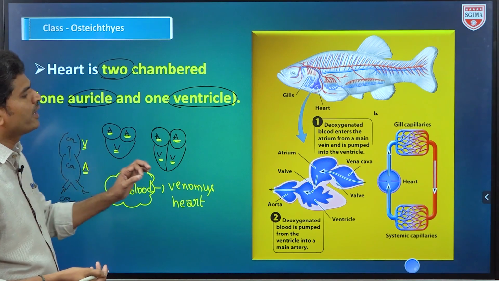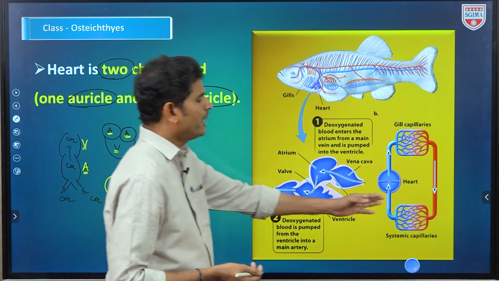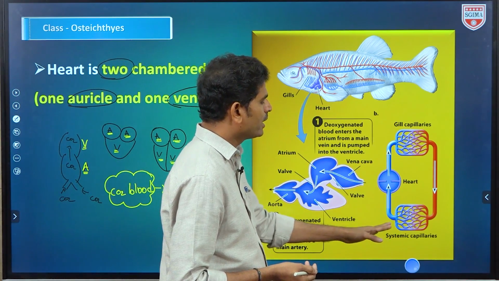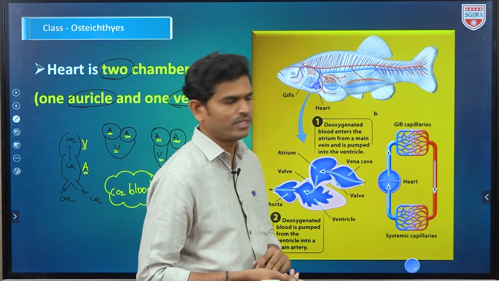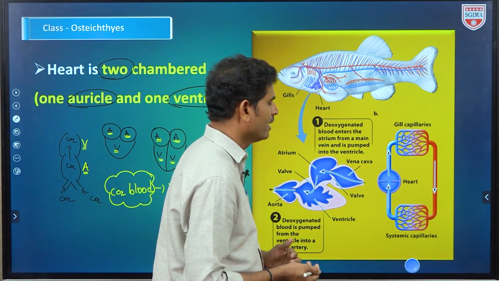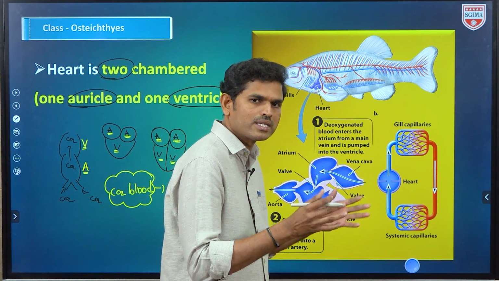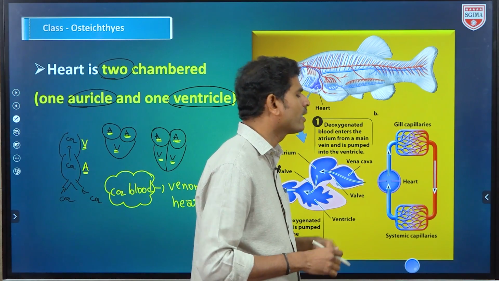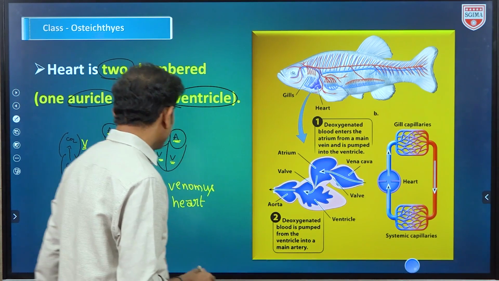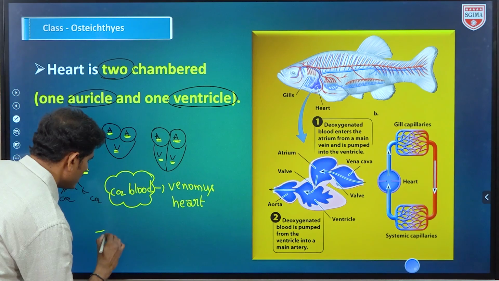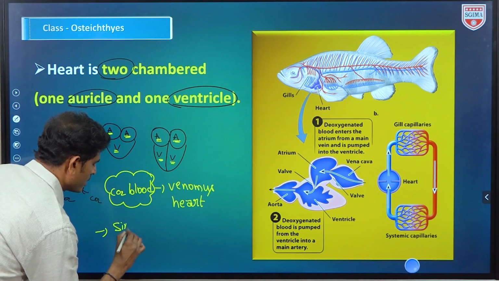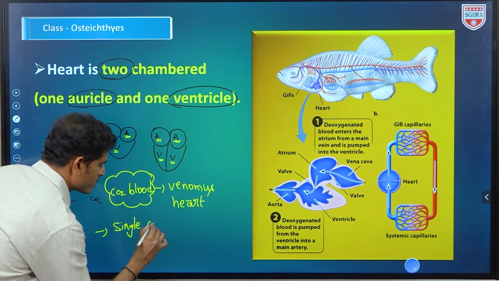And one more point we have to discuss here. Blood will be circulated throughout the body in a single circle. Here there are no two circles, systemic circulation and pulmonary circulation; these are not such developed organisms. Therefore in fishes we can observe single circulation but not double circulation, single circulation.